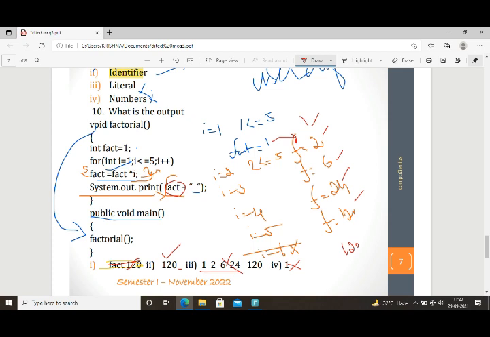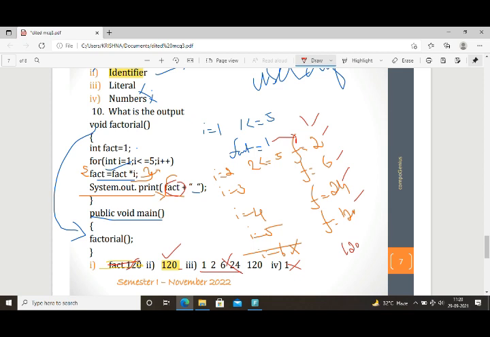Or can we write like this, 1, 2, 6, 24, 120? Because fact is first 1, 2, 6, 24, 120. No, this is also not right. So what is the right value? 120 is the right value. When it calls the main method, inside the main method it calls the factorial, and all these processes execute inside the factorial, and it will print the value as 120. So the right answer is 120.